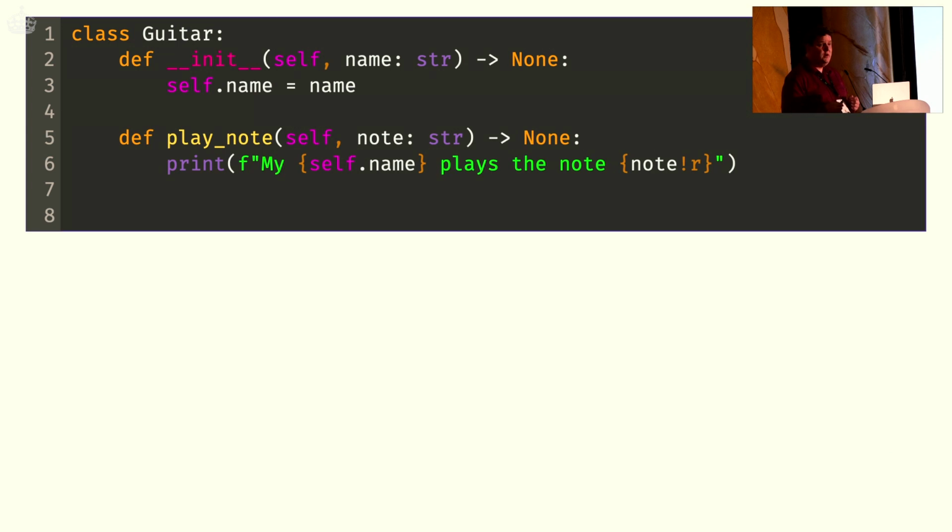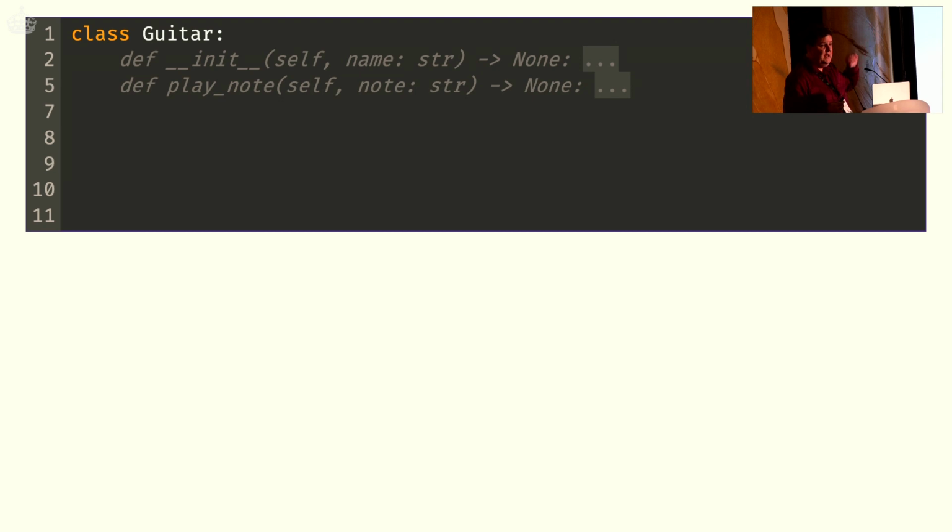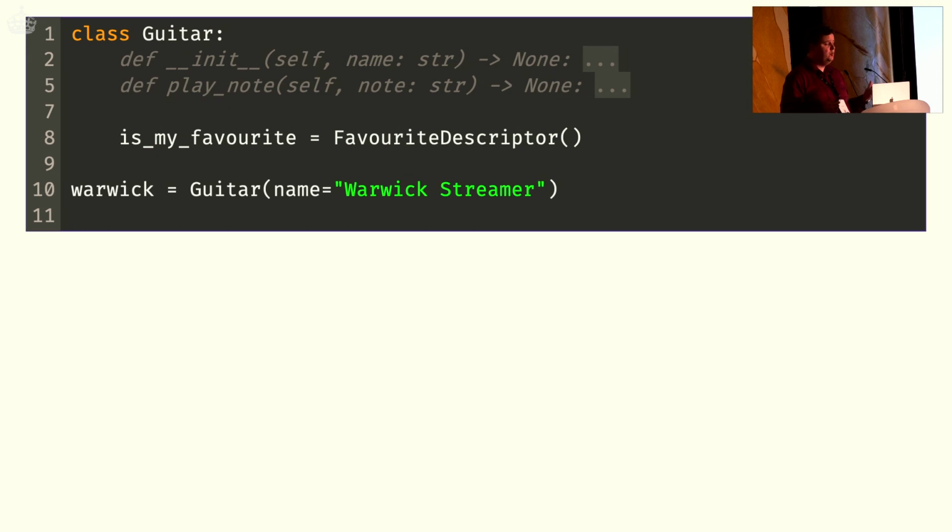So, what can we do? Here we have our trusty class again, and what I want to add to this class is a very special attribute. I'm first collapsing the rest of the code, we don't need it. It's called isMyFavorite, and this isMyFavorite attribute will do a very simple thing. If I have a specific guitar instance, like my Warwick Streamer, which is my favorite guitar, it's a bass guitar, it's excellent, I play on it a lot, what I then want it to do, if I access the attribute warwick.isMyFavorite, is return true.